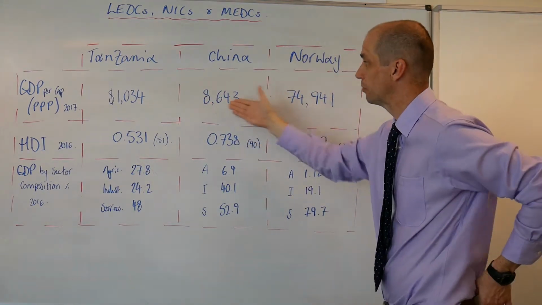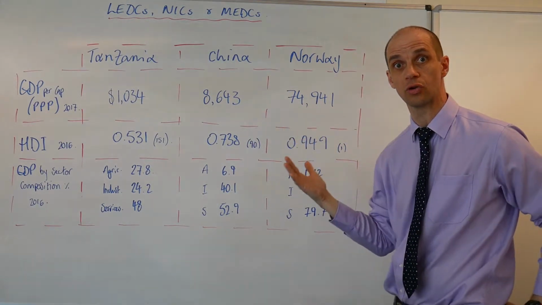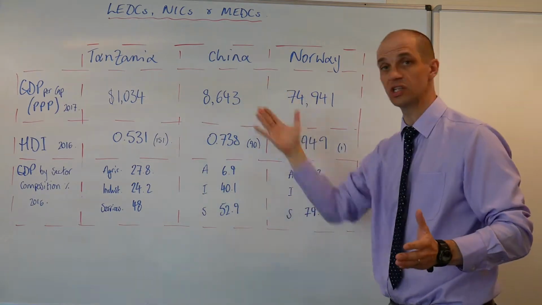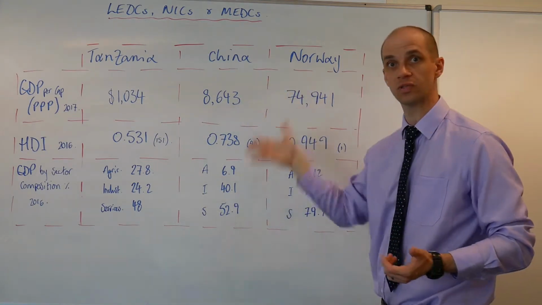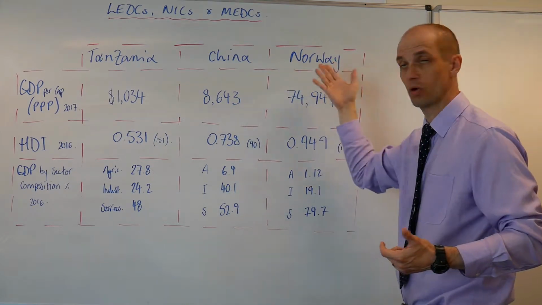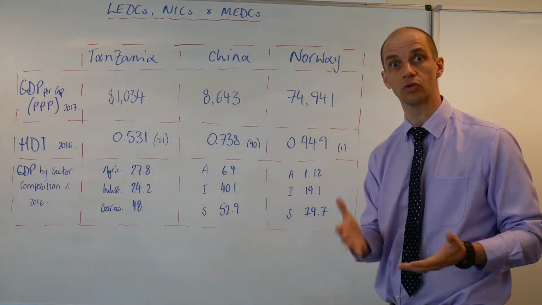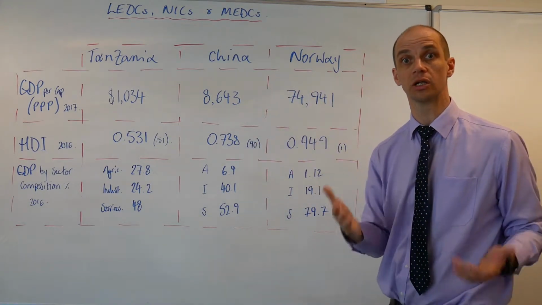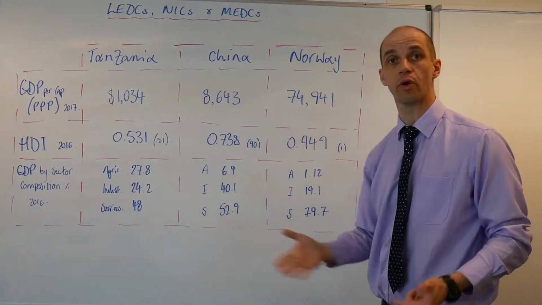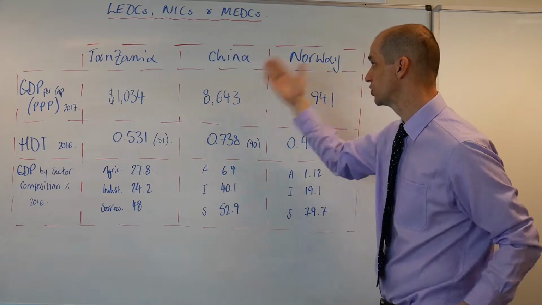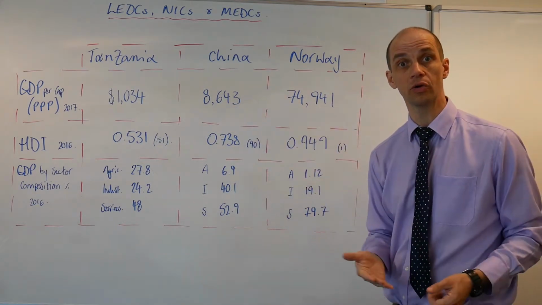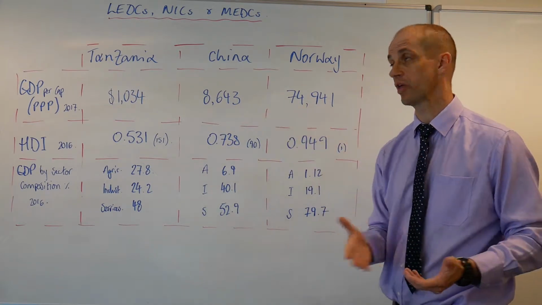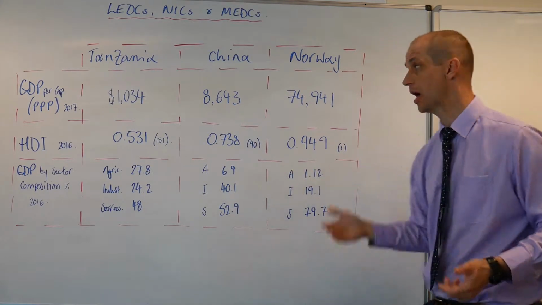Now with China, that then increases to 8,643. We know in China that there's enormous regional differences between those levels. Some areas of China are almost on par with more economically developed countries in terms of the average per capita income in those areas. Take Shanghai and Beijing as primary examples there, but other areas are very, very poor. So overall though, we can see that the Chinese economy, while it's vast in its scale, is actually not that wealthy when you consider the per capita elements.